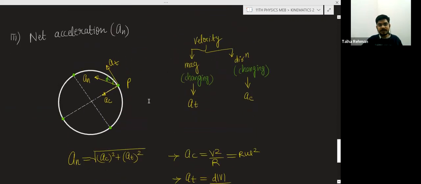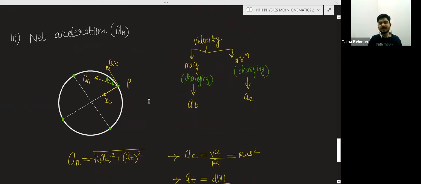What will you say about the net acceleration? Net acceleration is due to the change in the direction of the velocity as well as the change in its magnitude. I am not going into the definitions. We have to focus on the cause, and why this is the net acceleration. Net acceleration is the vector summation of the tangential acceleration and the centripetal acceleration.